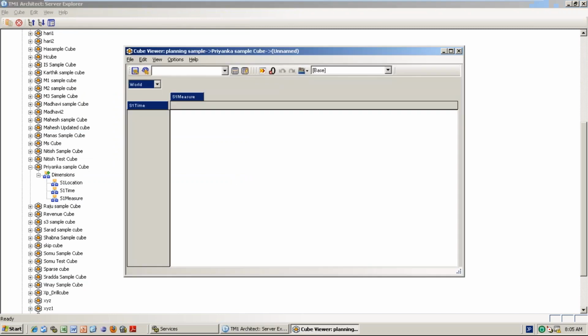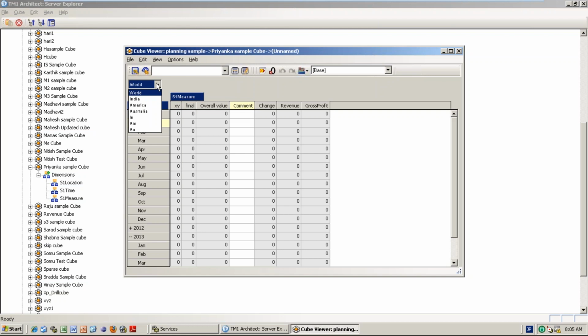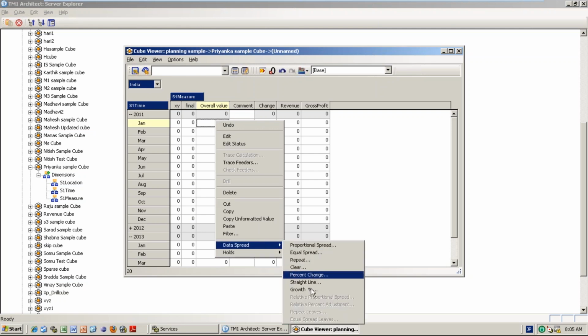Double click it. This is the data. India, you can access, maybe 20 or something. Data spreading, you know, right?